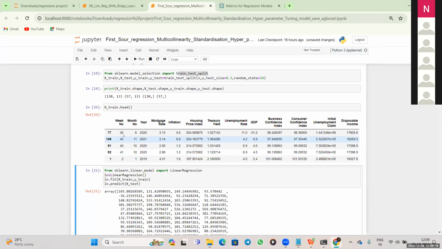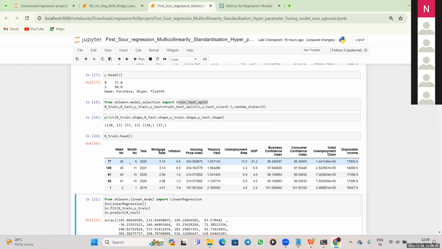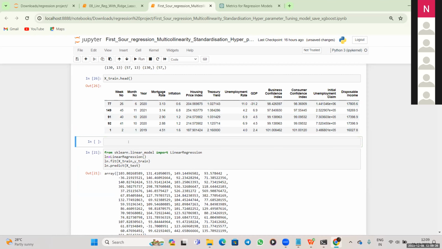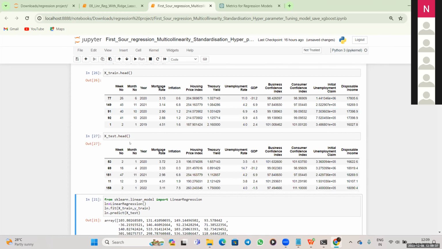So what is this X train dot head? Sir, this is the input data. Yeah, can you check X test dot head? Okay, yes sir.